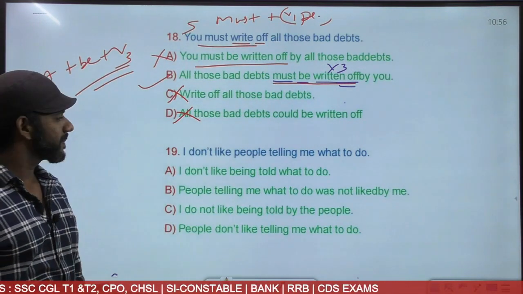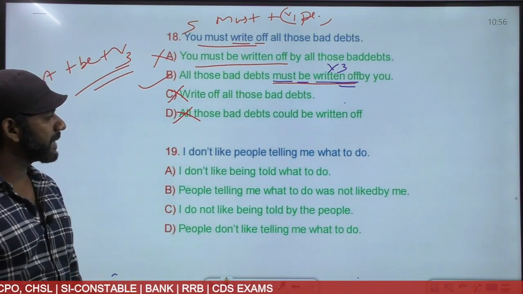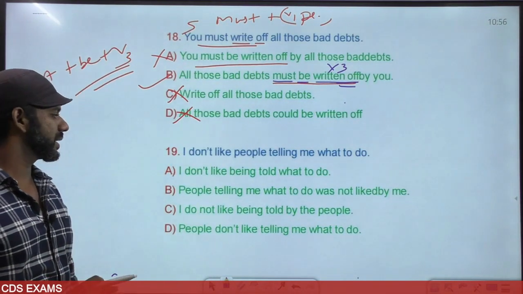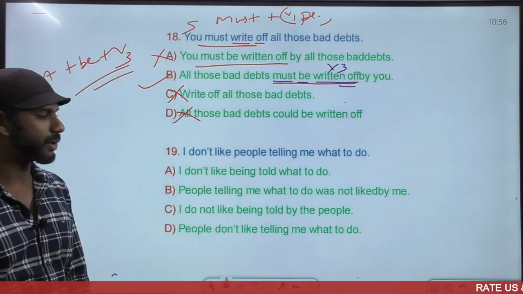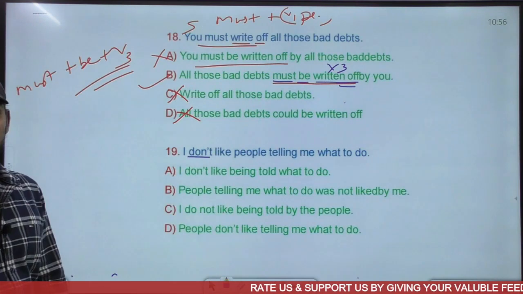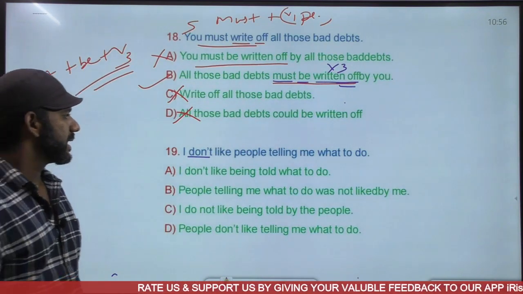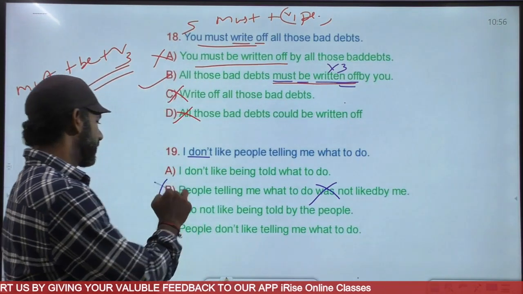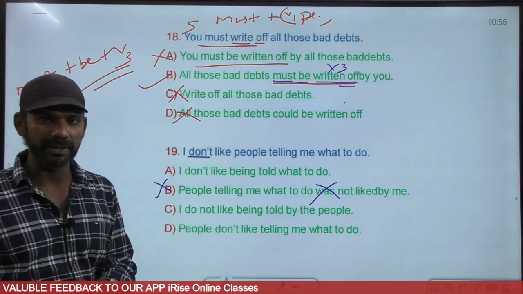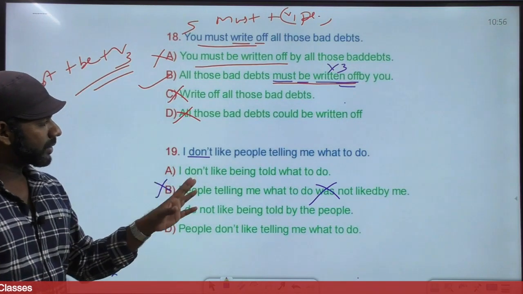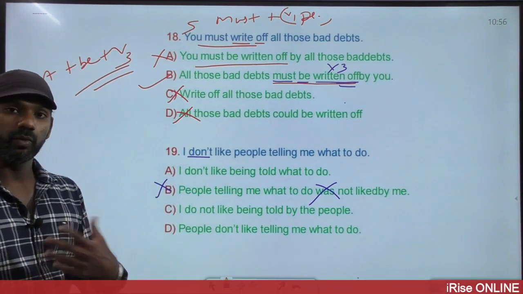Understand the meaning. I don't like people telling me what to do. Don't like is present. Do comes only in the present tense. Based on that, option B is eliminated because was is past tense. The tense should remain the same. The meaning should be fine. I don't like people telling me what to do.